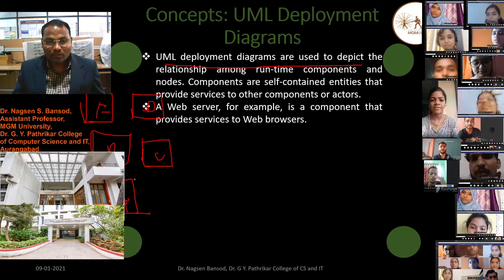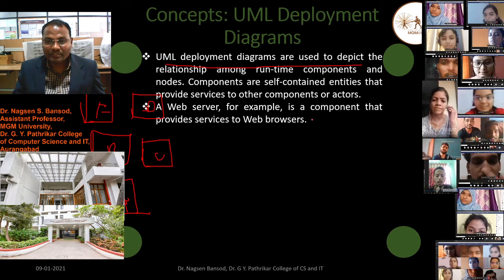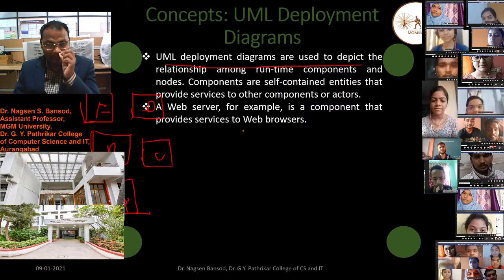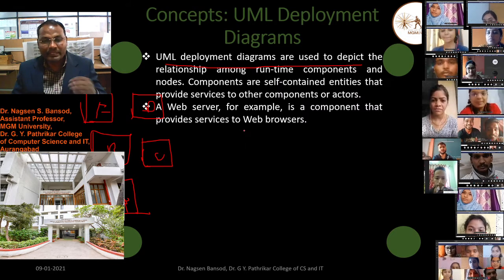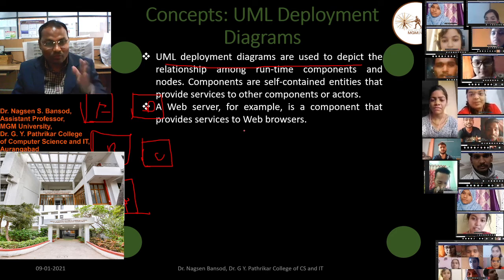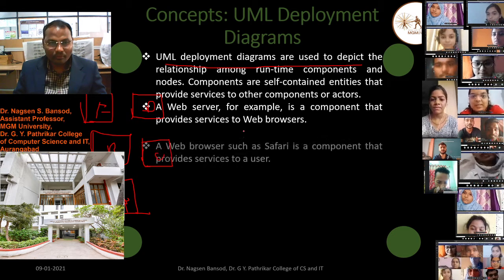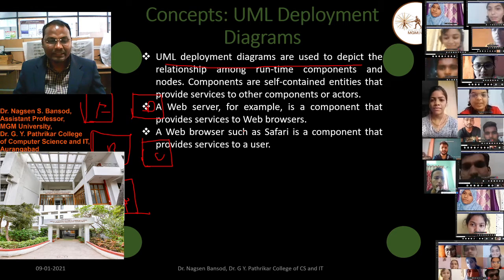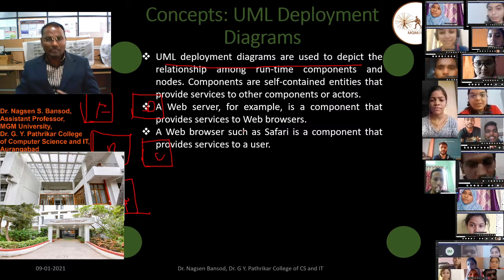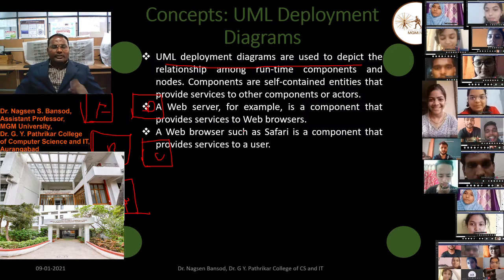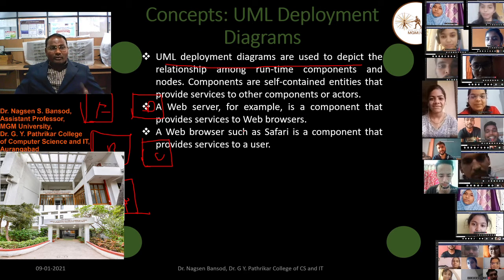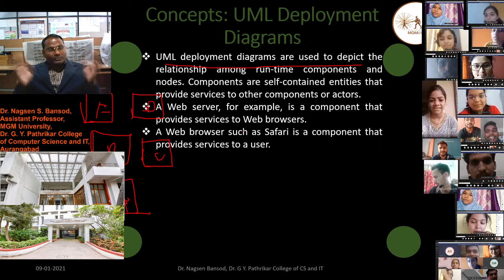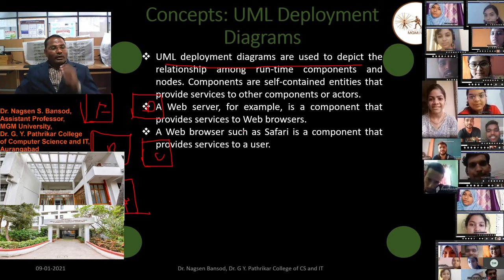A web server, for example, is a component that provides services to the web browser. We know websites are stored on web servers. A web browser such as Safari is a component that provides services to the user. If we don't have the browser, we will not be able to access the web pages, the websites, web portals on our computer.